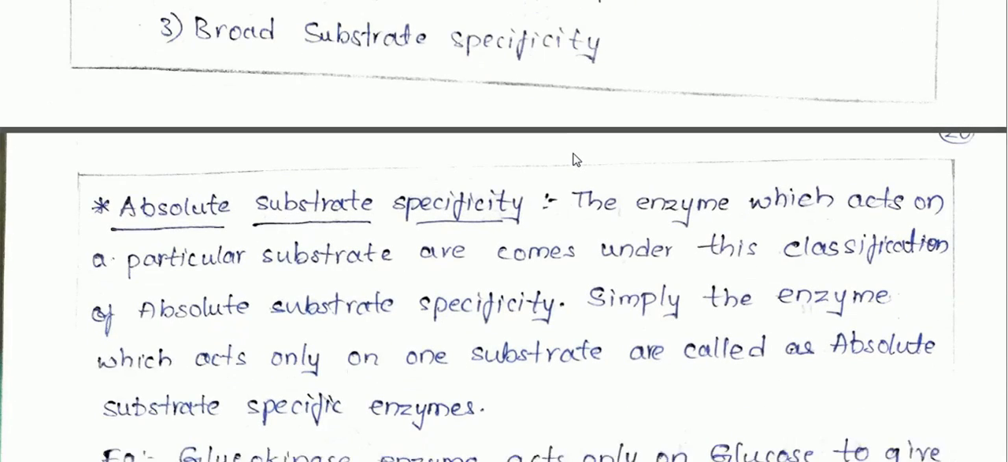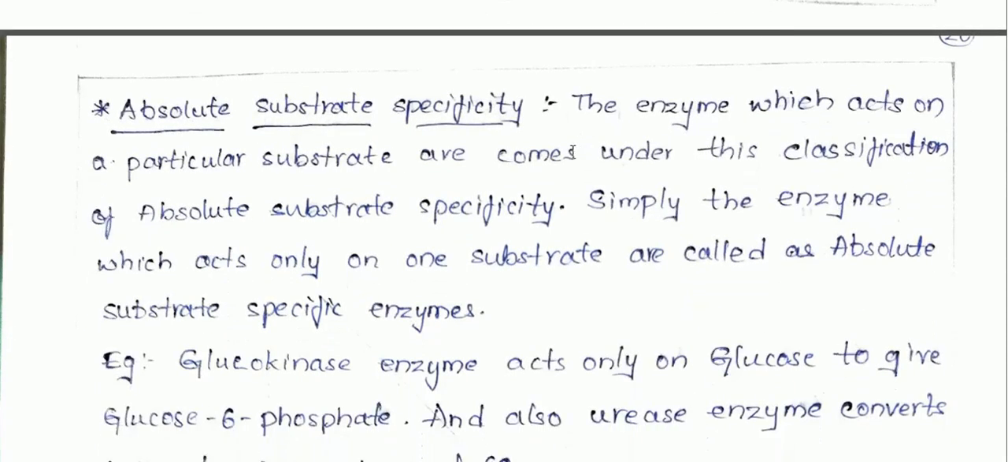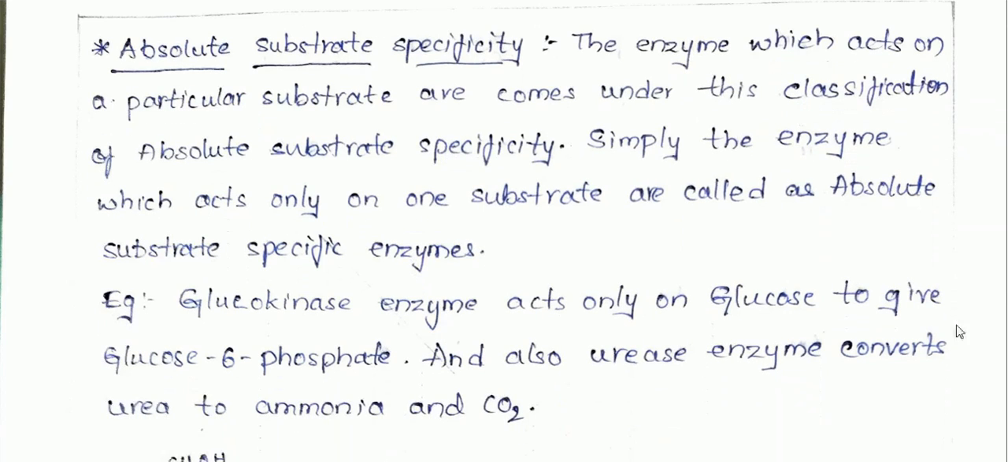Now let's see what is absolute substrate specificity. The enzymes which act on a particular substrate are classified under absolute substrate specificity. That means any enzyme which acts on a single substrate. This enzyme is unique for that particular substrate only. This kind of enzymes are classified under absolute substrate specificity.